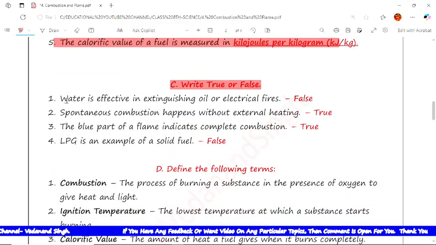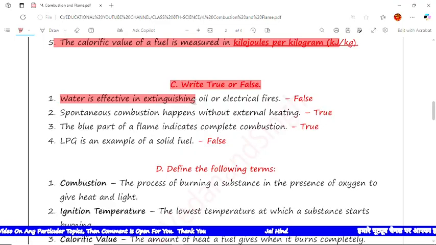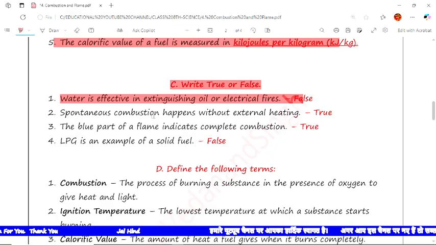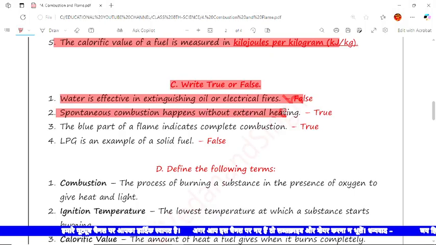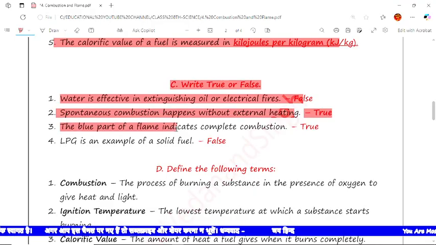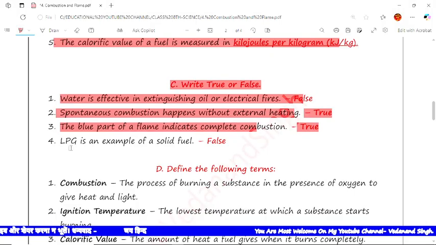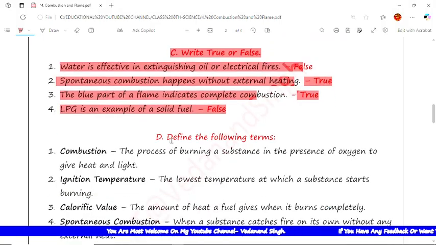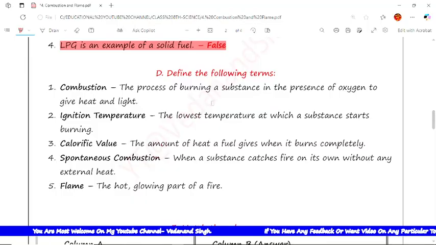Now the next type of question is, write true or false. The first statement is, water is effective in extinguishing oil or electrical fires. No, this is false. The next is, spontaneous combustion happens without external heating. Yes, true. The next is, the blue part of a flame indicates complete combustion. Yes, it is true. Now the next is, LPG is an example of solid fuel. No, that is false.